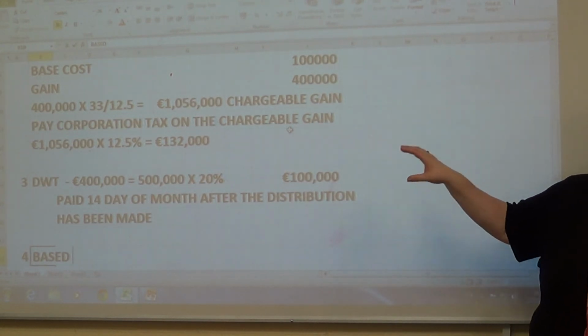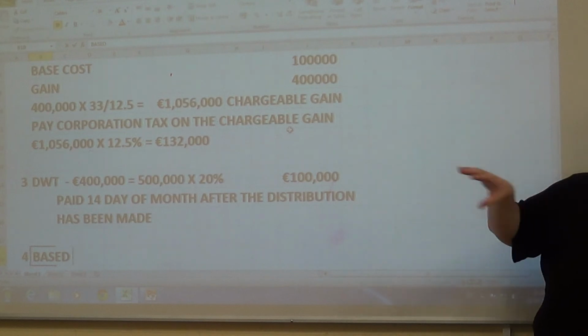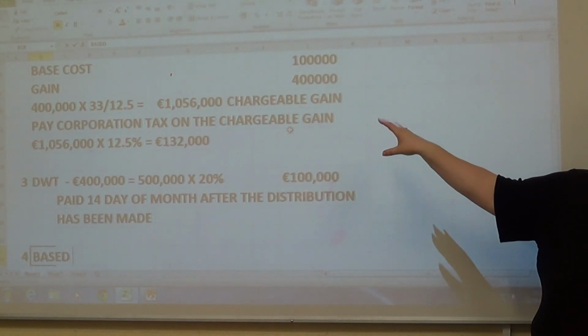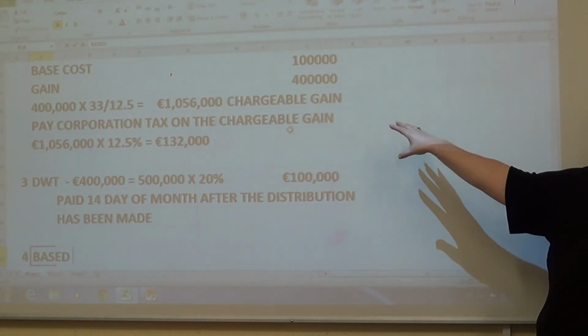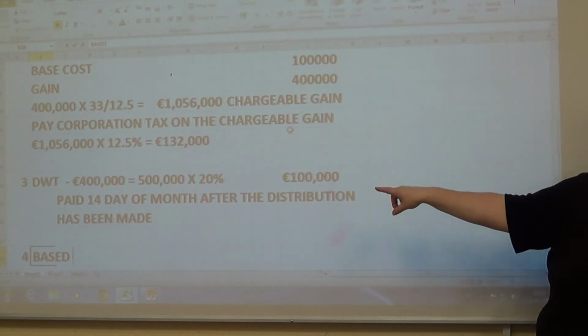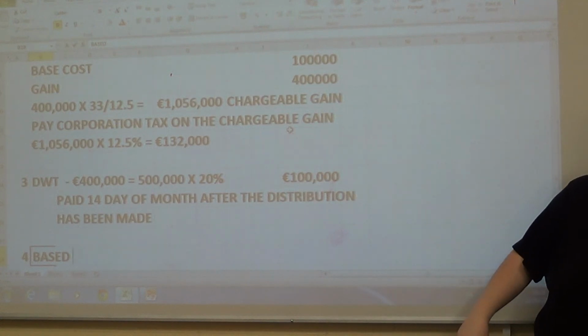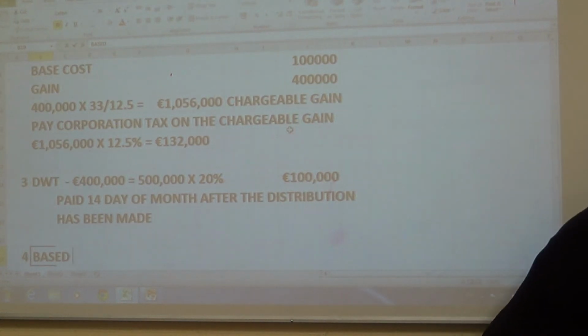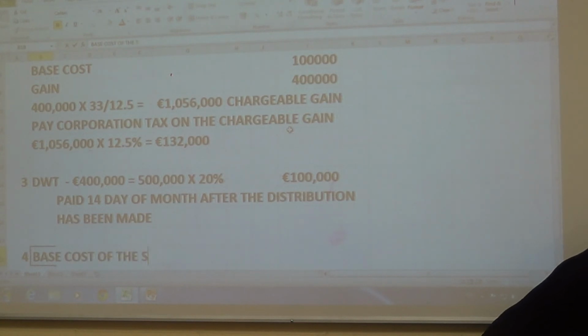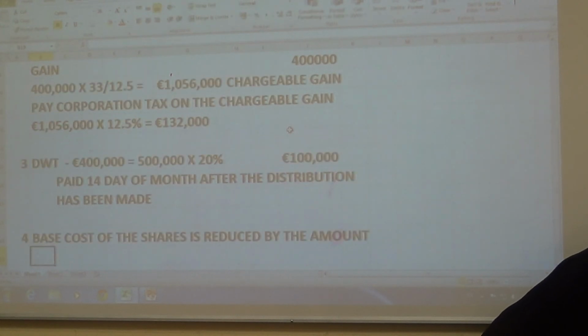This is like if you've got your closed company, it's to stop directors giving people 500,000 of a gift. Okay? To wipe off the assets. To wipe off the asset, do you know what I mean? And the consequences for that then. Okay, then the base cost of the shares is reduced by the amount of the undervalue.